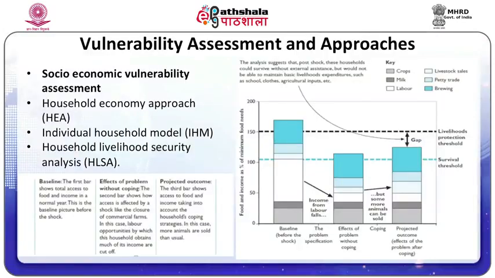Socio-economic vulnerability assessment. There are a few useful models available to carry out the socio-economic vulnerability assessment: the household economy approach, also called HEA, the individual household model, also called IHM, and household livelihood security analysis, also called HLSA.